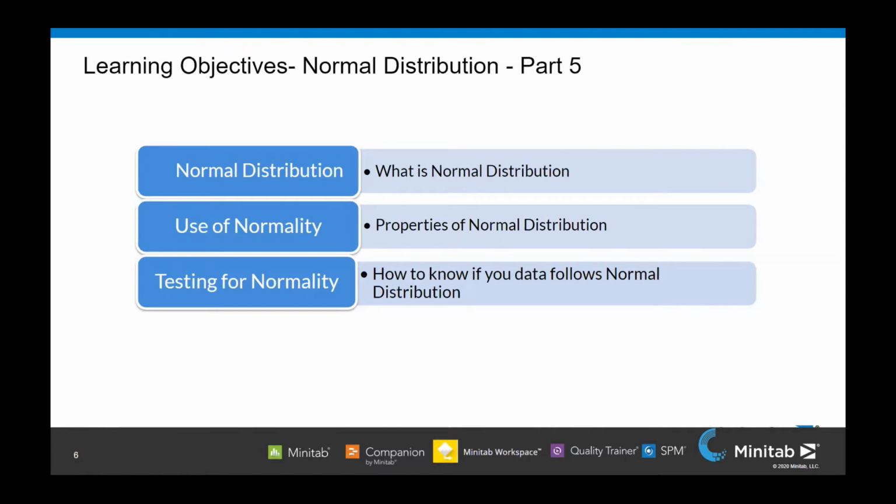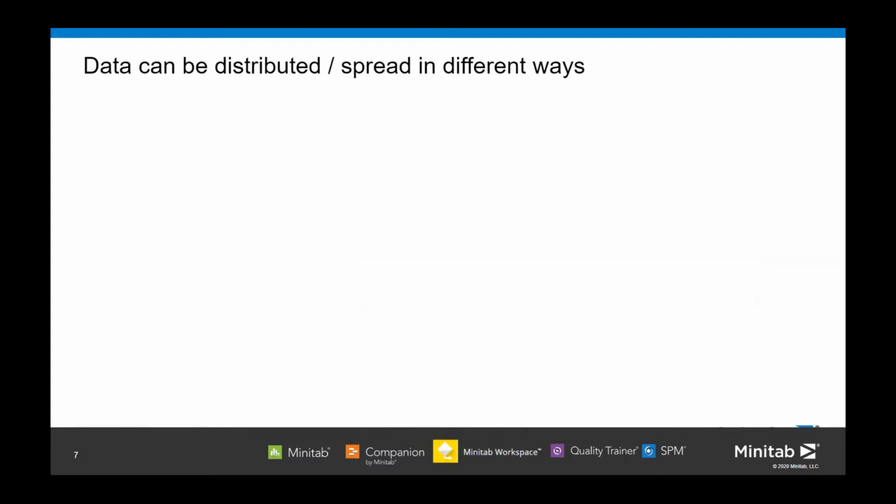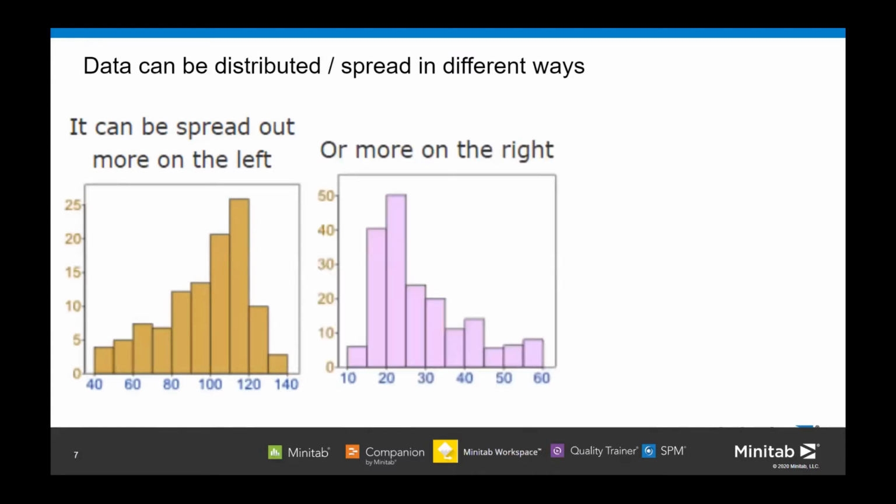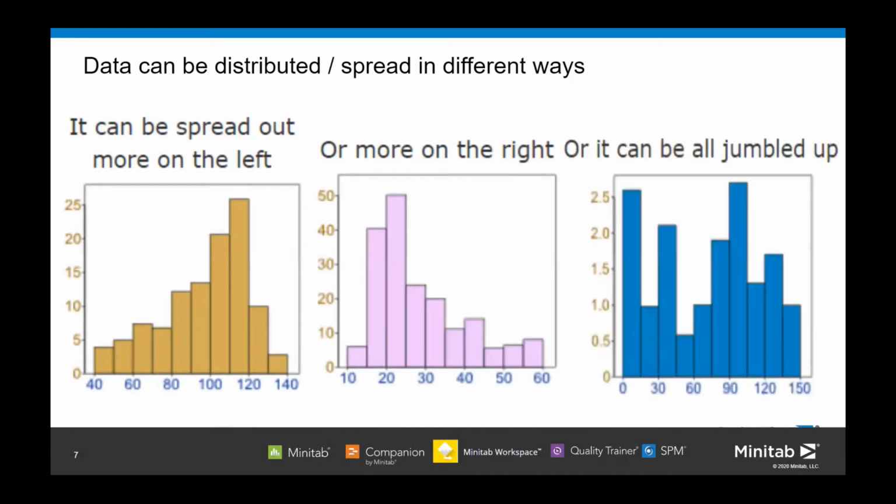Moving on, data can be distributed or spread in different ways. It could be left skewed, spread more on the left. It could be right skewed, more on the right, as you can see from the figure. Or it could be all jumbled up, with the data all over the place and the frequencies of every value all over the place. So the data can be spread in different ways.